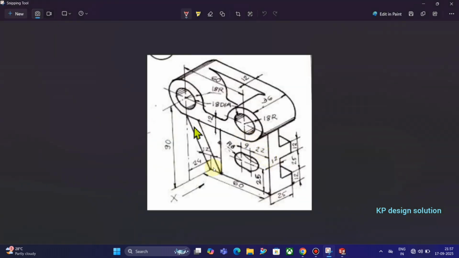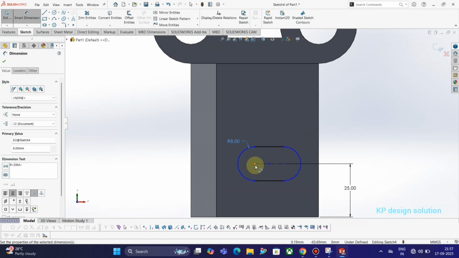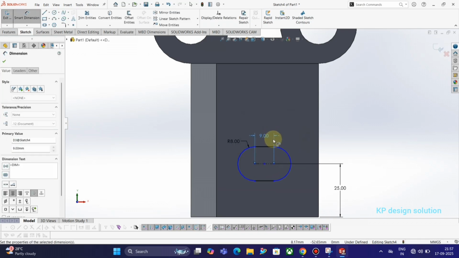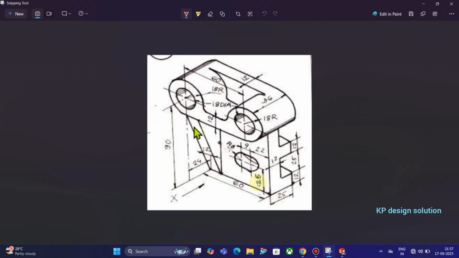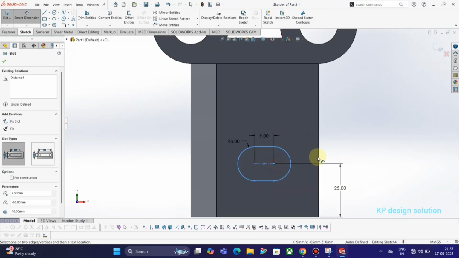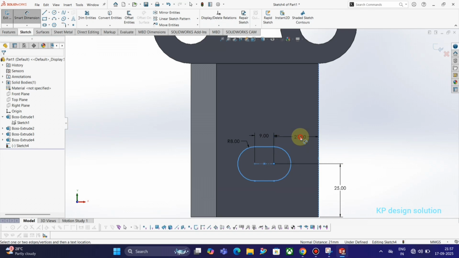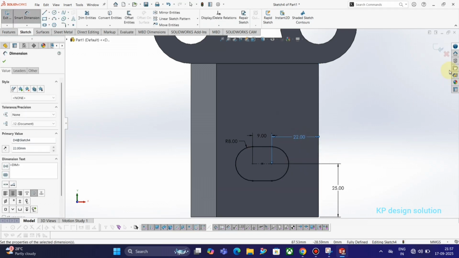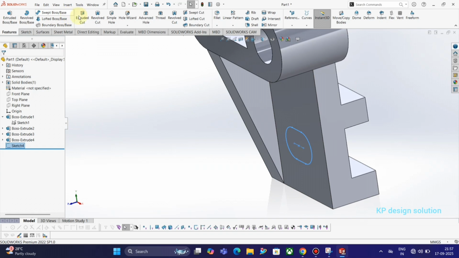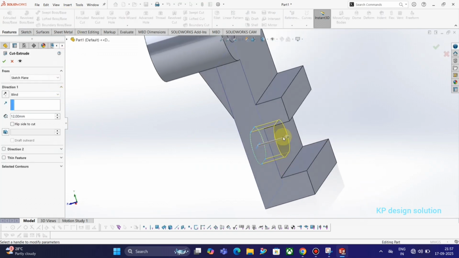It is shown as 25 mm from the bottom of the line, and its distance is 9 mm, and the radius. Actually I gave the dimension 22, and the radius I already gave, that is 8.